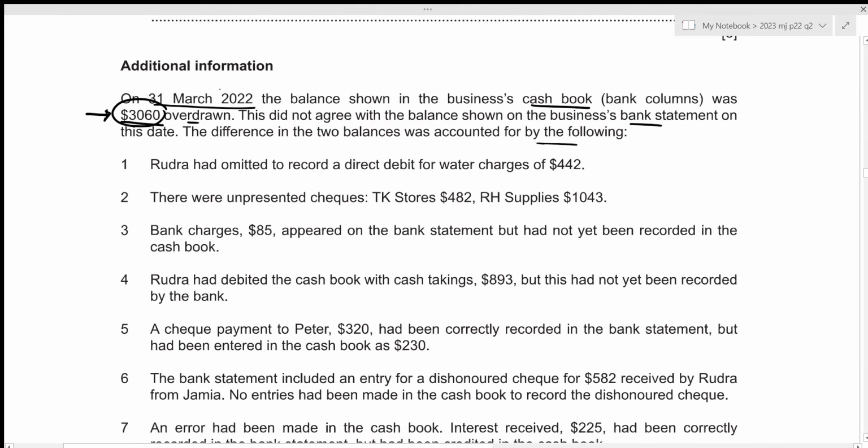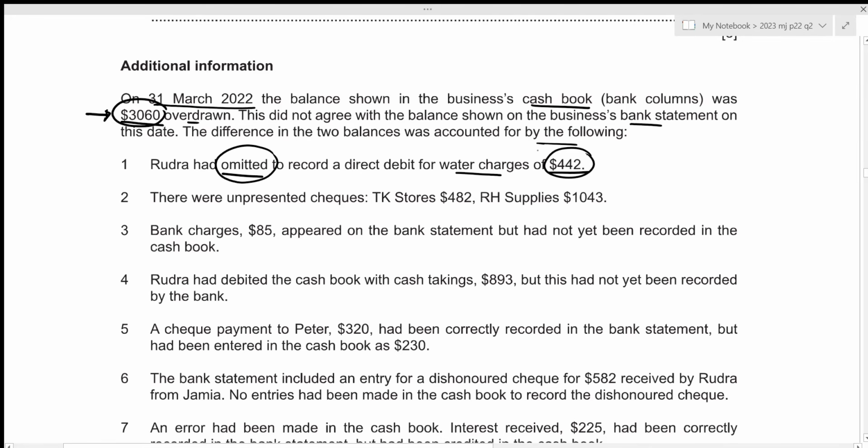Now we need to figure out whether or not these errors will have an effect on our cash book. So the very first one is that Rudra had omitted to record a direct debit charge for water charges of 442. Since these are the water charges, we definitely need to treat it as an expense of 442. And we are told that Rudra had omitted to record this, which means that he has definitely omitted to record this in his cash book as well.